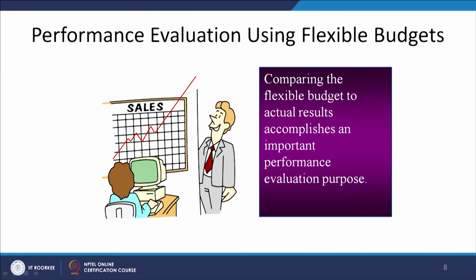Now, when you go for the flexible budgeting system, we prepare the performance evaluation reports by using the flexible budgets. Comparing the flexible budgets to the actual results accomplishes an important performance evaluation purpose, because you have actual performance for 10,000 units, and the budget is also easily available for the 10,000 units. Then you make the comparison at 10,000 units of production and sales, how much cost was expected.